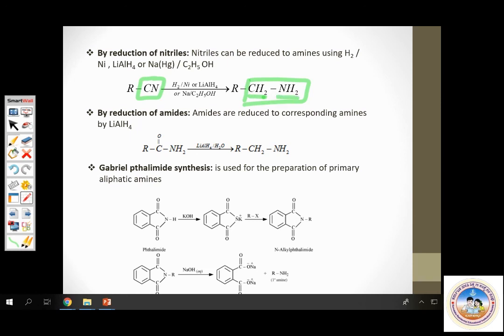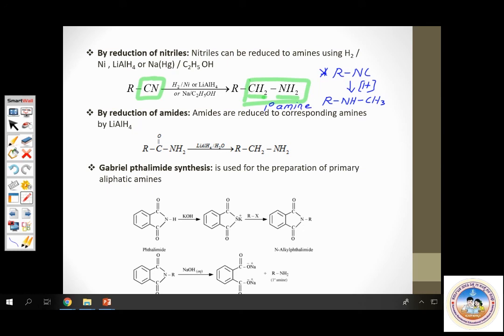Just a note point. If instead of nitrile, you have isonitrile RNC, and if it is subjected to reduction, then you end up getting a secondary amine, RNHCH3. So cyanides give you a primary amine, whereas isocyanides give you secondary amines.